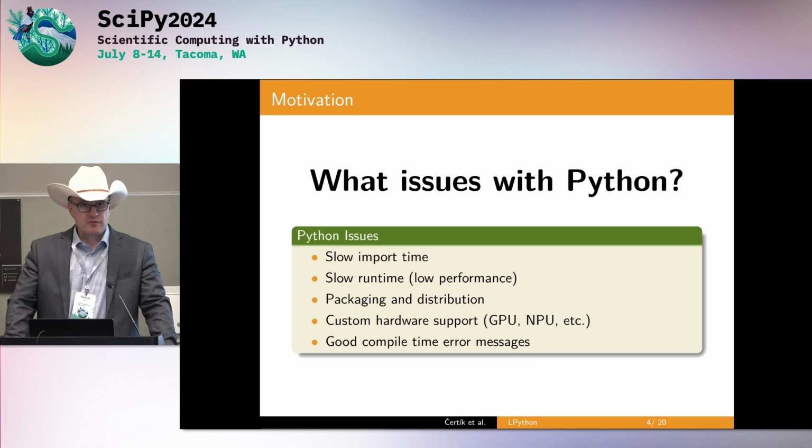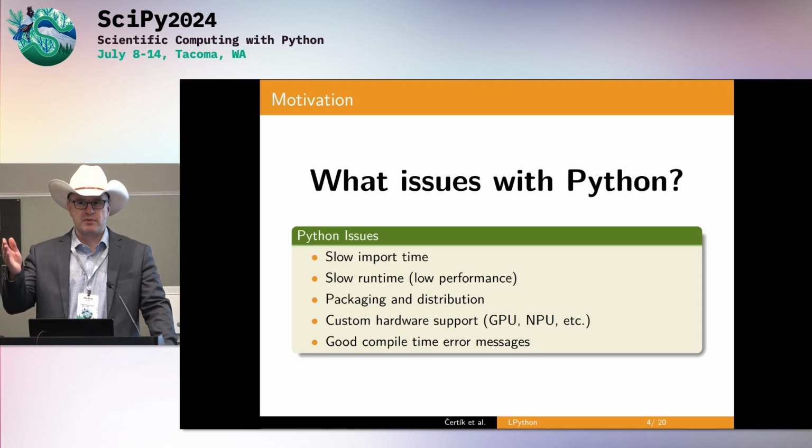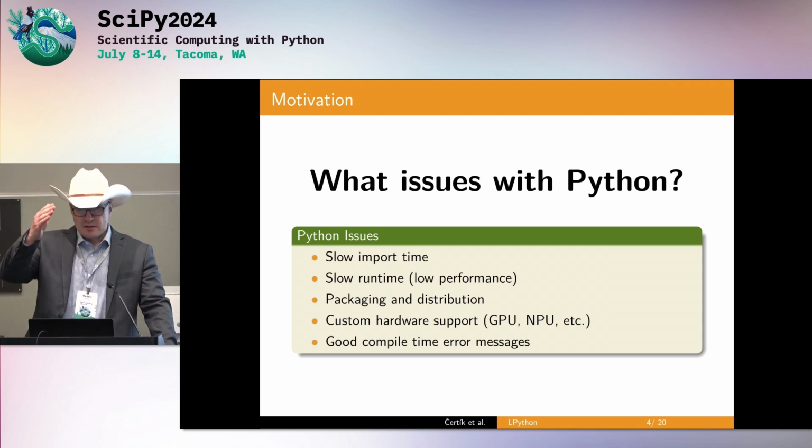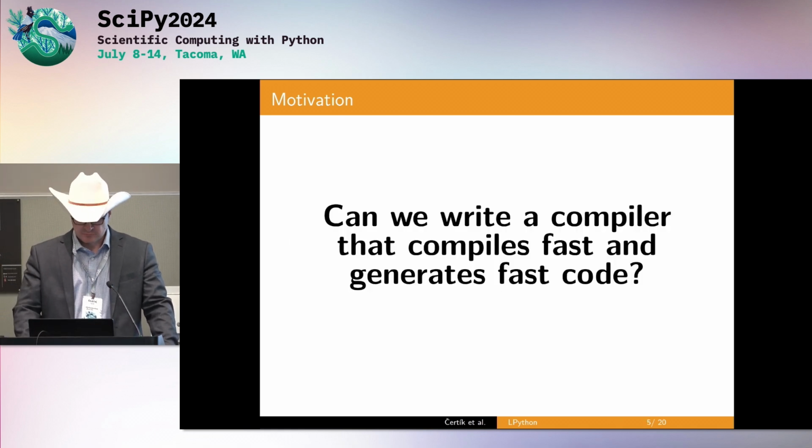And I would like to have good compiler error messages. As probably all of you know, the usual error you get in Python is that the NoneType has no method append. A compiler can take care of that. You'll never see this error from LPython.